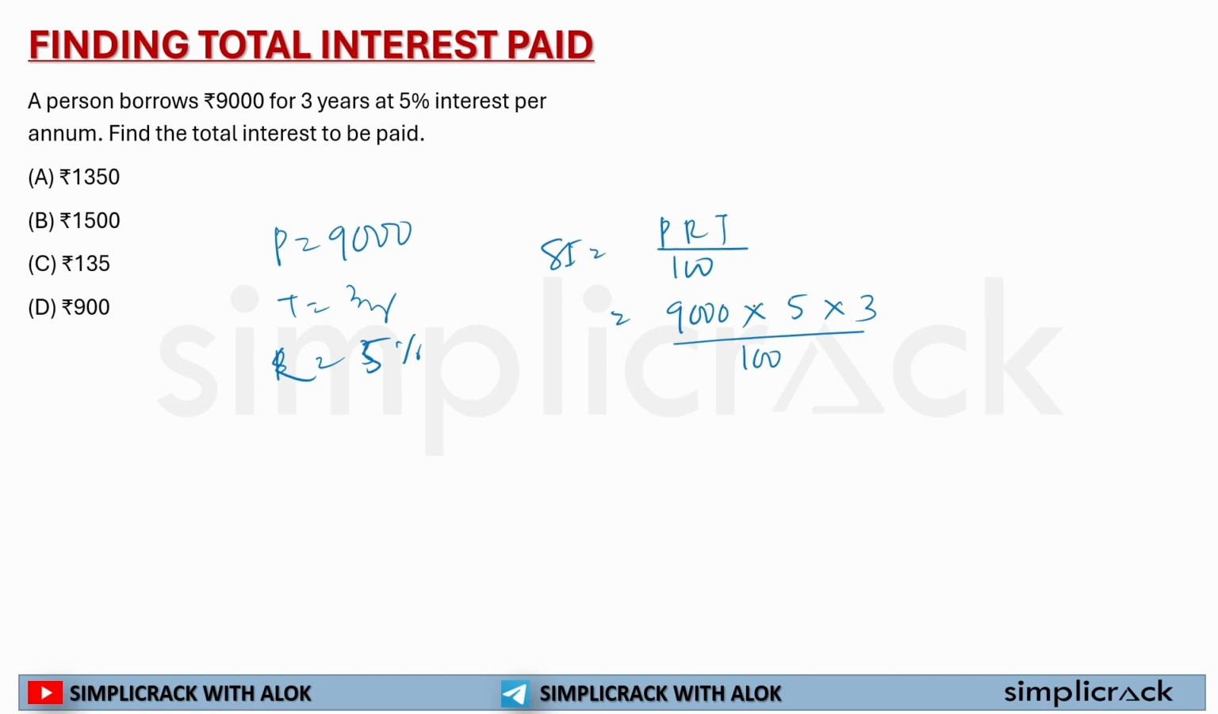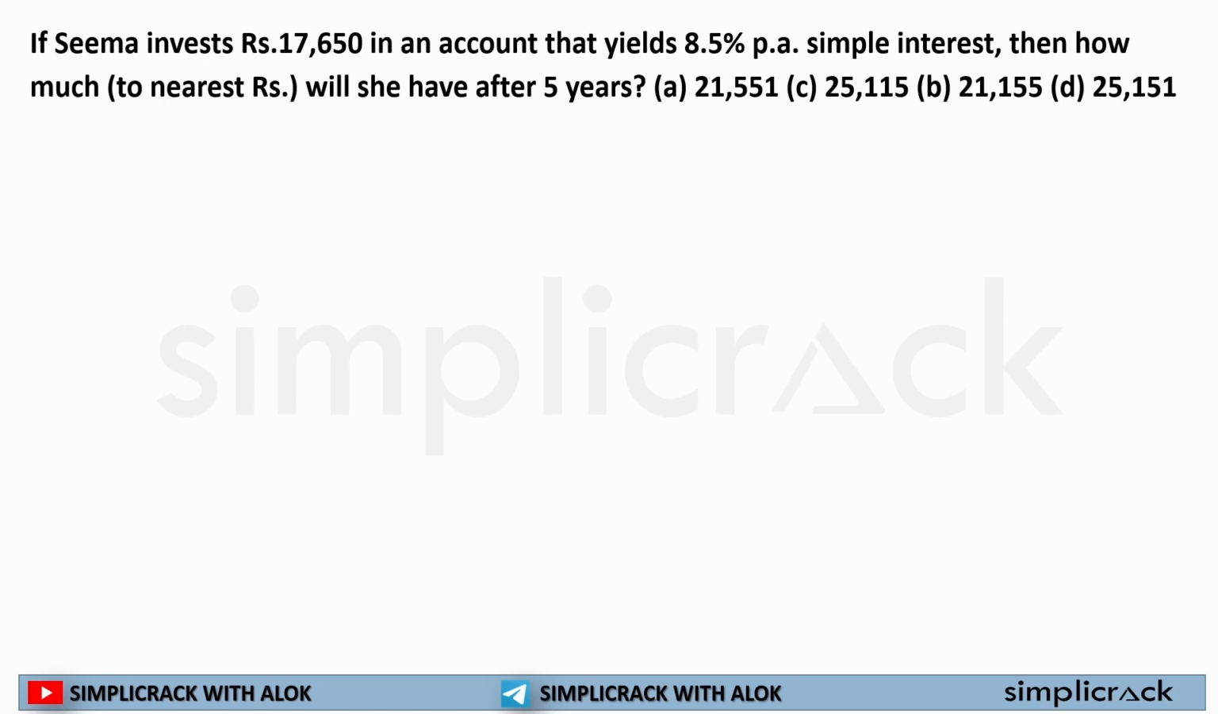So principal is 9,000. The rate of interest is 5. Time period is 3. If you solve it, you will get your answer. 0, 0 will cross out. 5 3s are 15. 15 multiplied by 9 is equal to 135. 0 will be there. So the answer is 1350. Very easy. This is homework for you. We have already solved such questions.